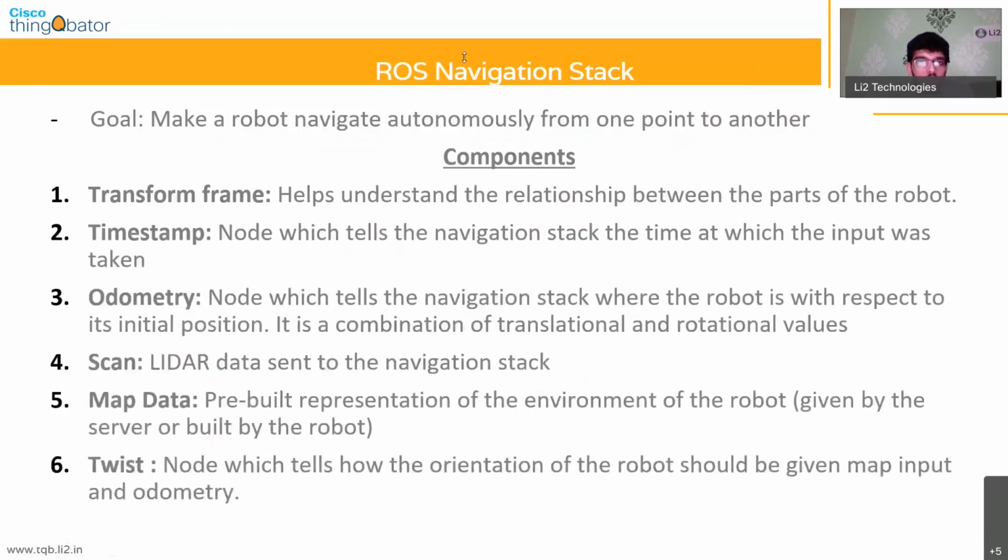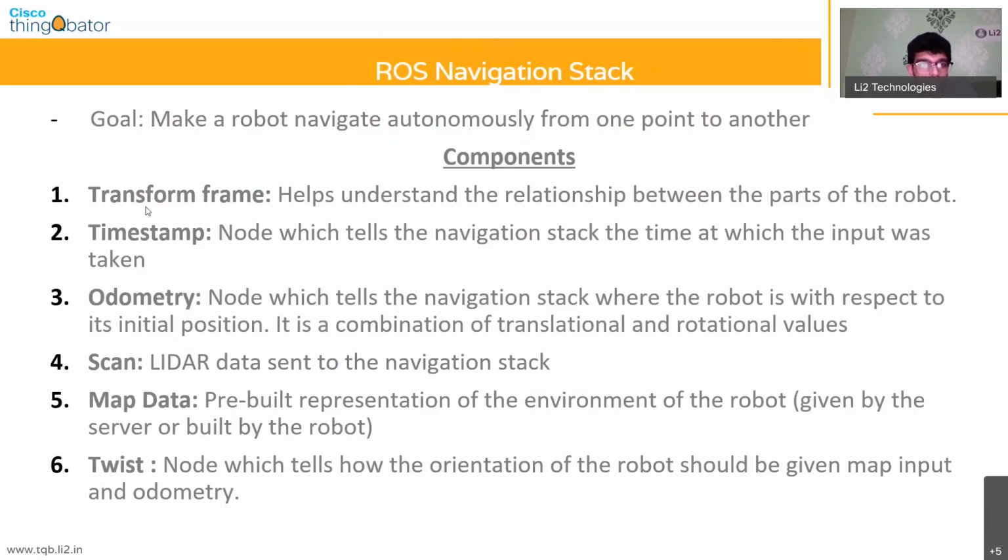Right. So the goal of SLAM is to make the robot navigate autonomously from one point to another. So how do we do that? When we get started with navigation with ROS, we'll have to understand what the various components of the ROS navigation stack are. The ROS navigation stack is completely built on top of ROS, and you will need to know a few things with regard to how this is built in order for you to start using it.